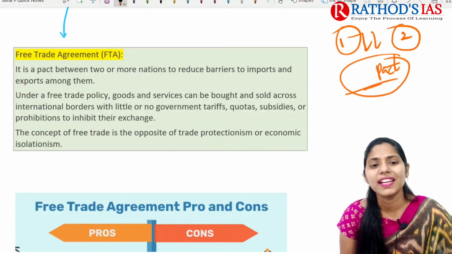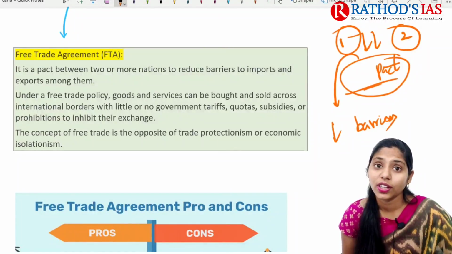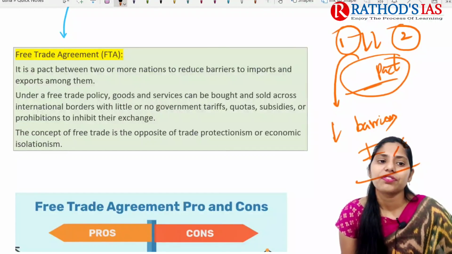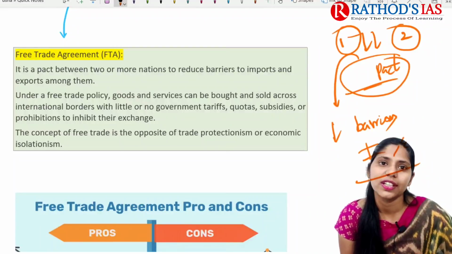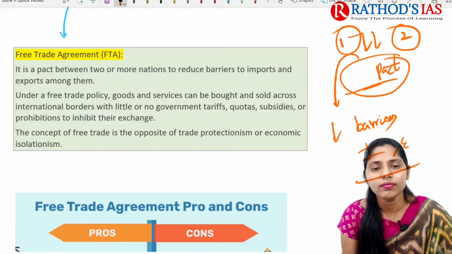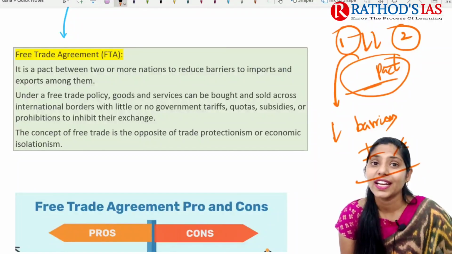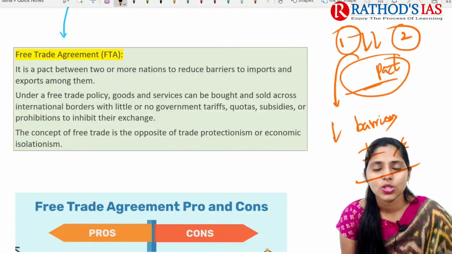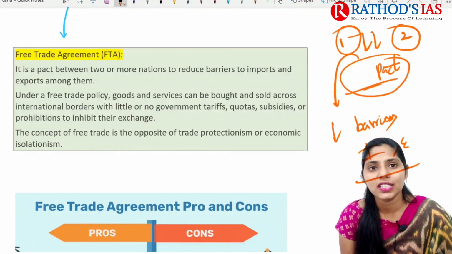This agreement is regarding reducing barriers to imports and exports. A free trade agreement is a pact between two or more nations to reduce barriers to imports and exports. Under this free trade policy, goods and services can be bought and sold across international borders with little or no government tariffs. The tariffs should be very low, or sometimes zero, and there is a need for few quotas, subsidies, prohibitions, etc.